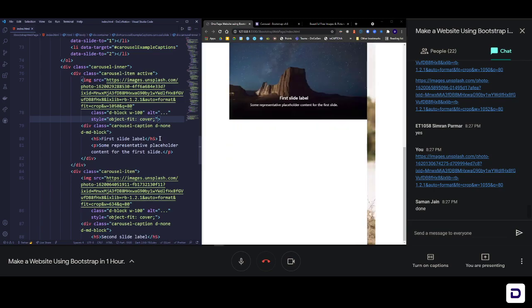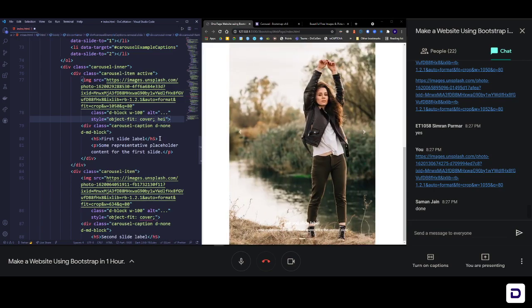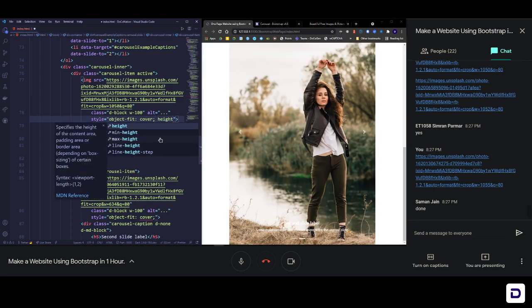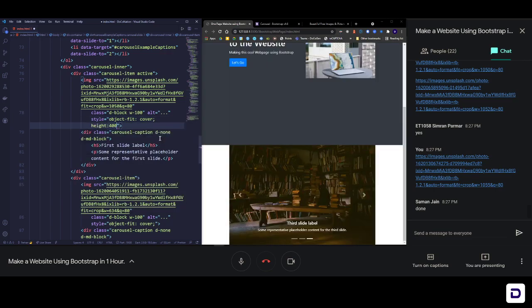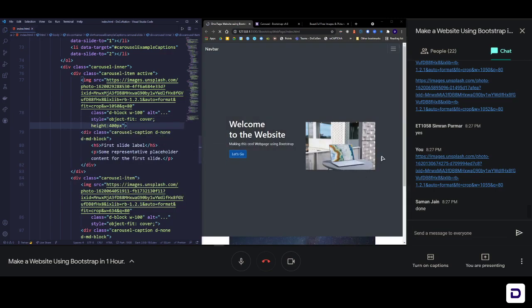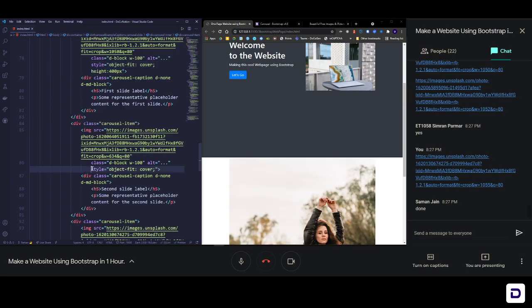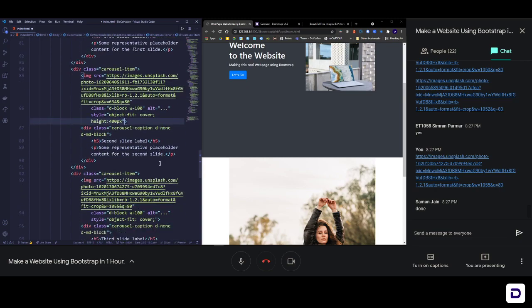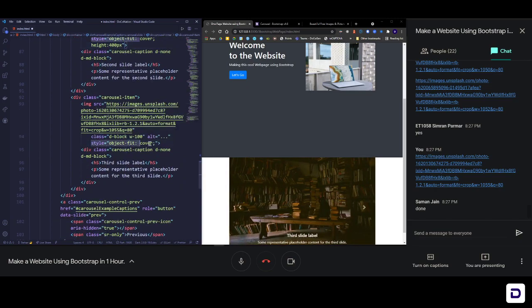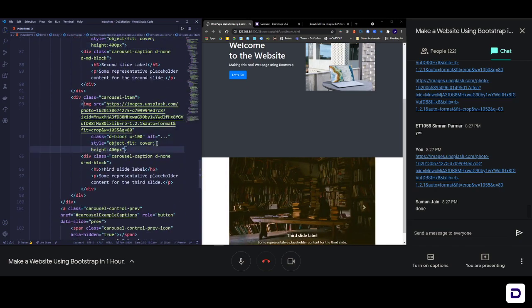So let's say height is going to be equal to 400 pixels or something. Let's see, 400 pixels is this much, okay, fine, looks good. Let me copy height also, copy and paste, style tag, paste, and the last one also style tag, paste.